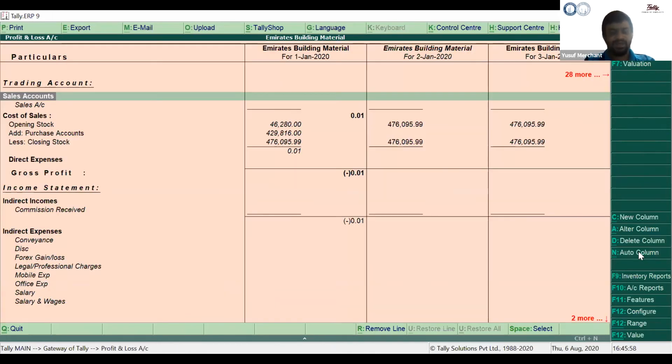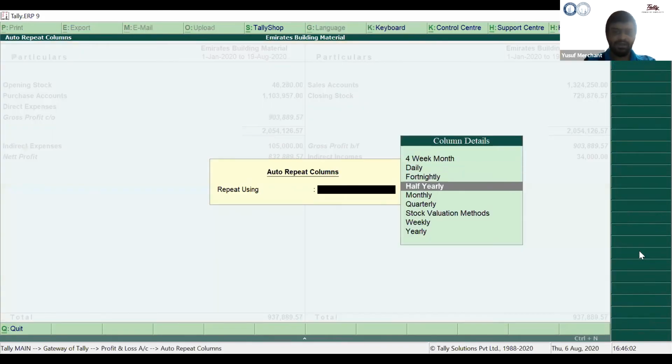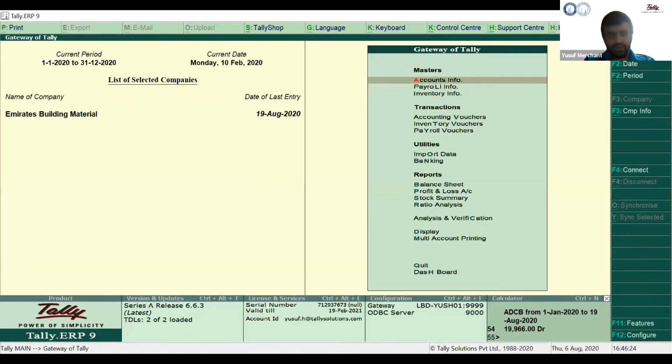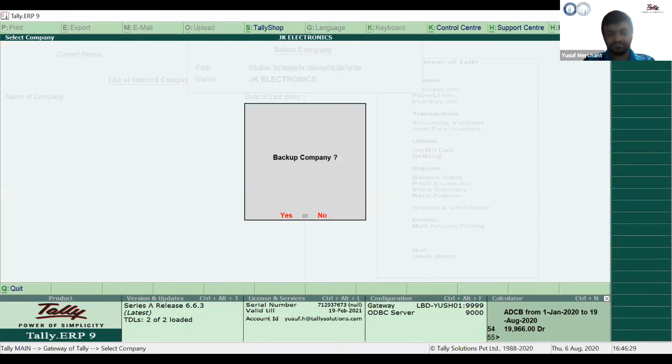Say daily, it will give me day wise. If I go to profit and loss, I'll go to Auto Column. If I say monthly, it will give you monthly. And if I am an accountant handling accounts for 2 or more companies, and I want to see what is happening in my 2-3 companies, how my profit is running here and there, if you want to compare 2 companies and see the profit and loss and balance sheet, how to do it, that is also very simple. You just have to go here, select the company, say I'll select JK Electronics.